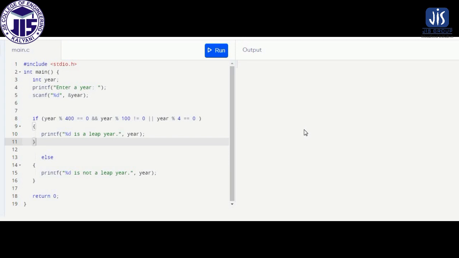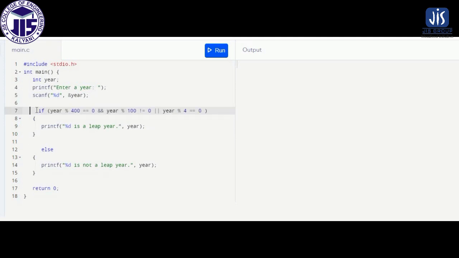So here is another example of a simple if-else program. Now I have selected this program to show that in an if statement we can merge multiple conditions also. As you can see, in this if statement we have more than one condition, and we have merged them by using logical operators like AND and OR. So this is a program for leap year, where I will take input of a year and show whether the year is a leap year or not.